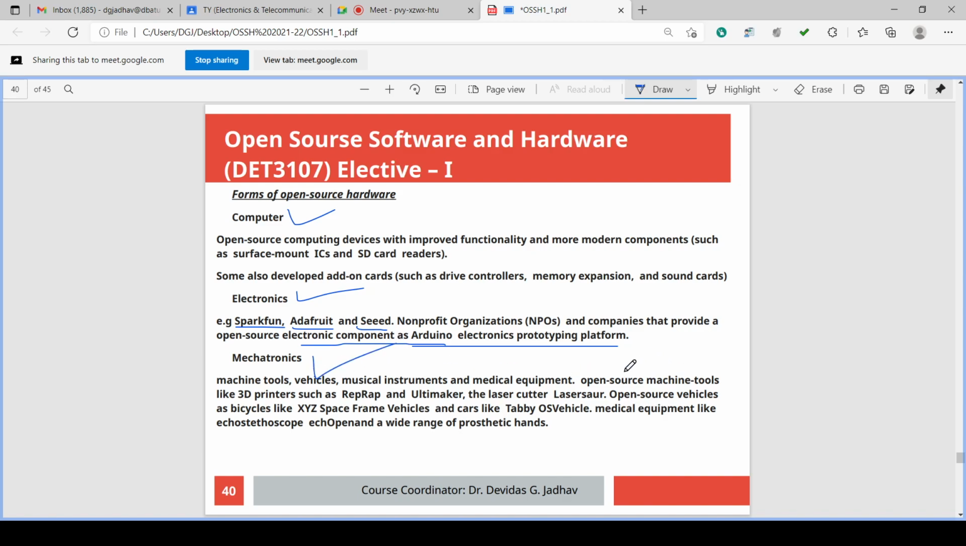Mechatronics means mechanical plus electronics devices. Suppose a robot, or a camshaft, or a CAD/CAM combination, or a CNC machine is there. These are all mechatronics machines. Machine tools and vehicles are examples. Nowadays we see cars and trucks, and a very high degree of electronics and automation is used in them.